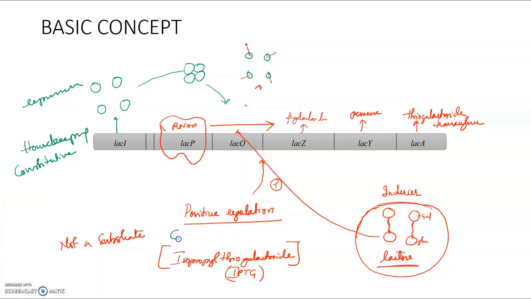It is called a gratuitous inducer. Which is one? This is the one: isopropyl thiogalactoside. It is not a substrate. Lactose is the substrate, and this substrate is inducing the RNA transcription for its enzymes. Okay, that is an inducer. But a non-substrate which is also inducing is called a gratuitous inducer. Example is isopropyl thiogalactoside.